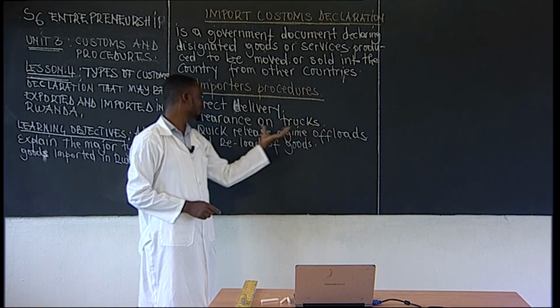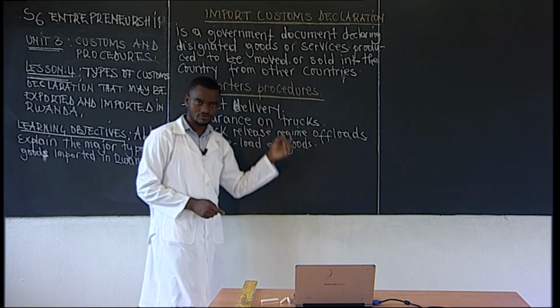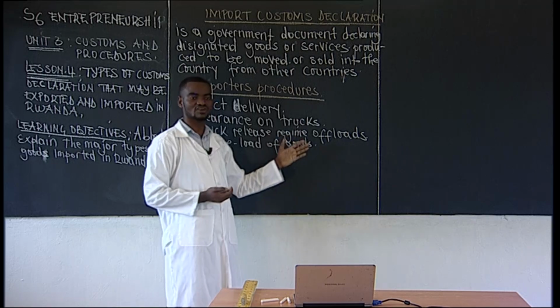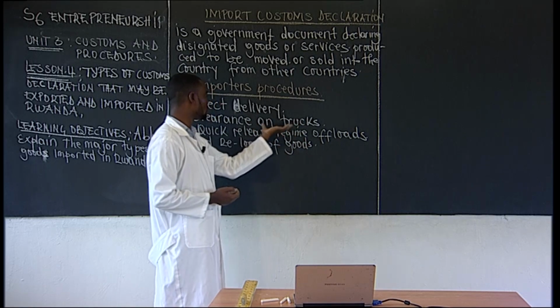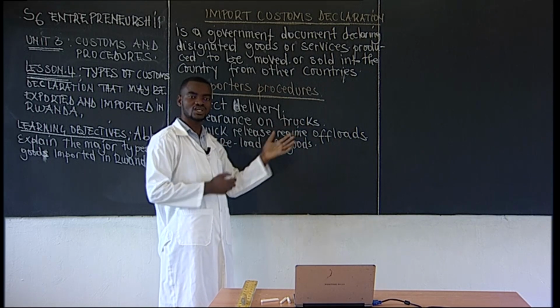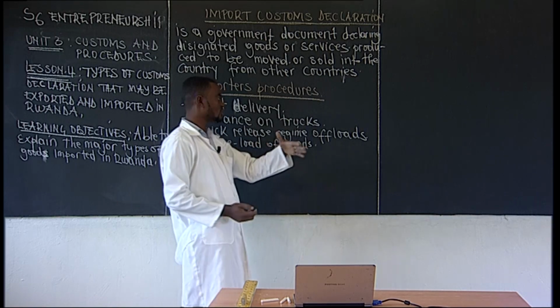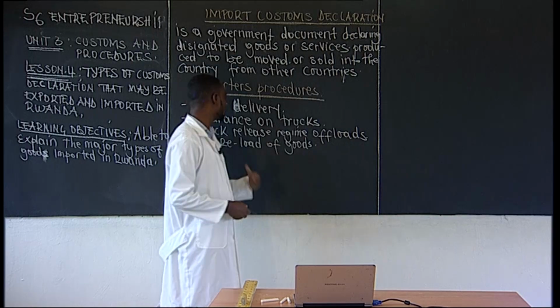If you look at the clearance on track, of course, there is no need of removing goods or service outside the truck. They are checked within the truck and they are cleared within the truck.